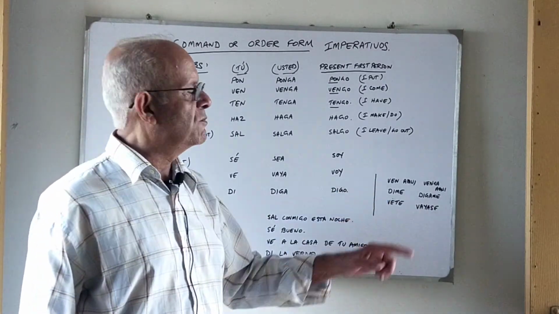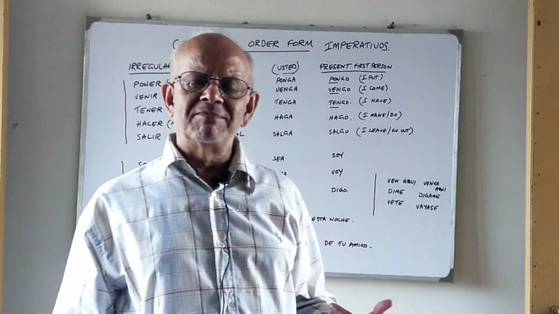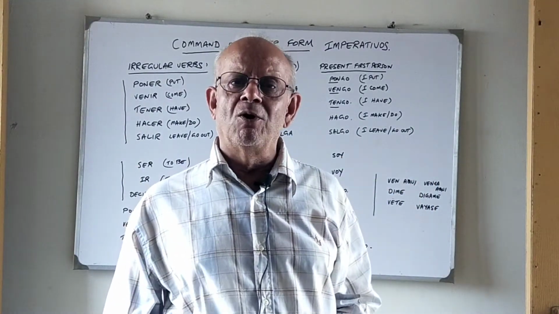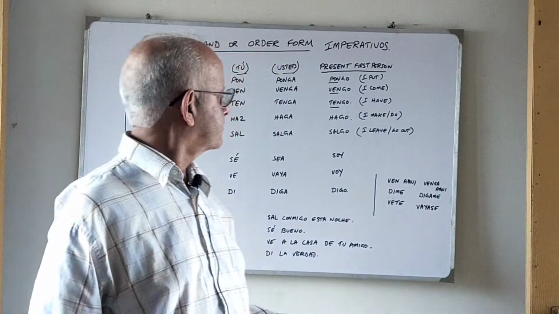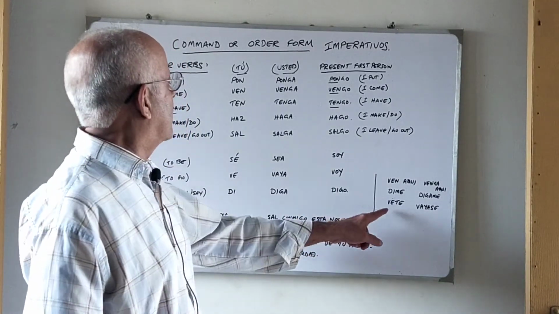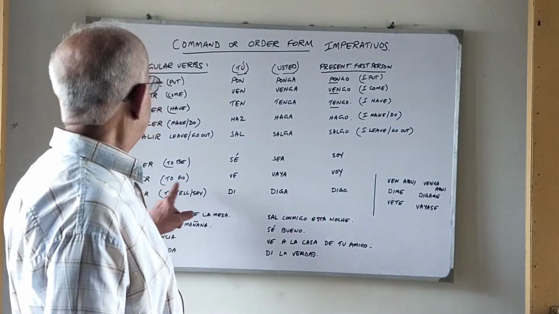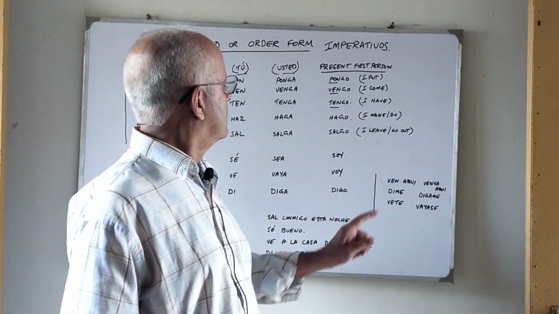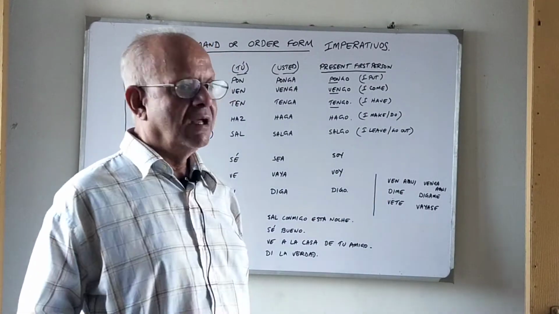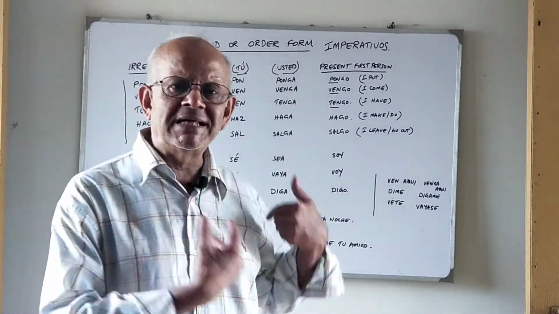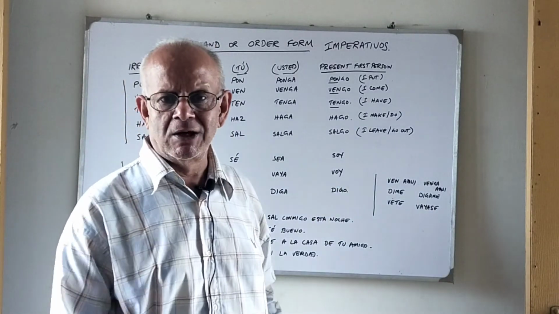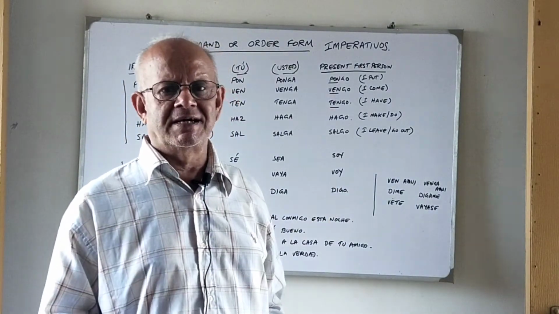The respectful form would be dígame. Dime una cosa or dígame una cosa. The last one is vete, formed from ir. Remember, ir is ve and vaya. So if you want to say go away to someone, you will say vete, or go away from here, vete de aquí. The polite form would be váyase, go away, or váyase de aquí.